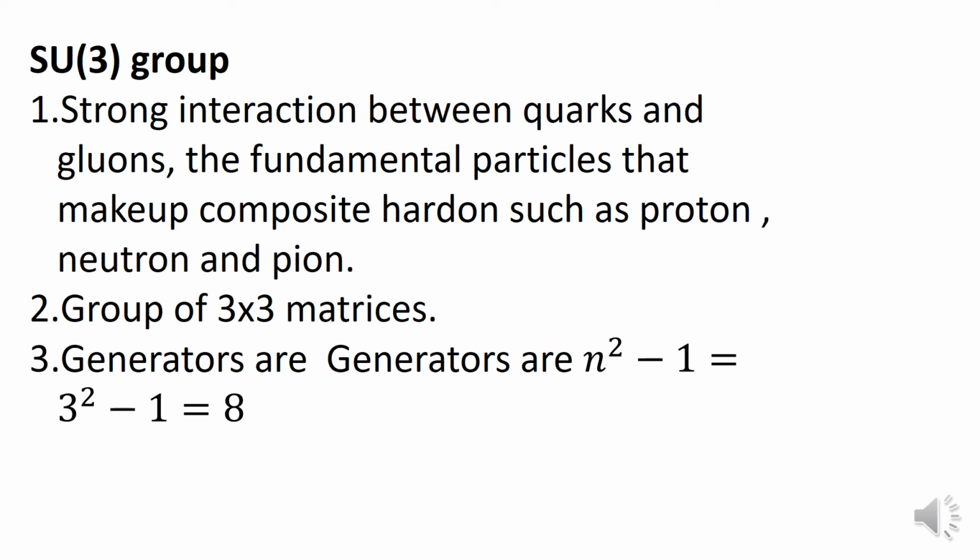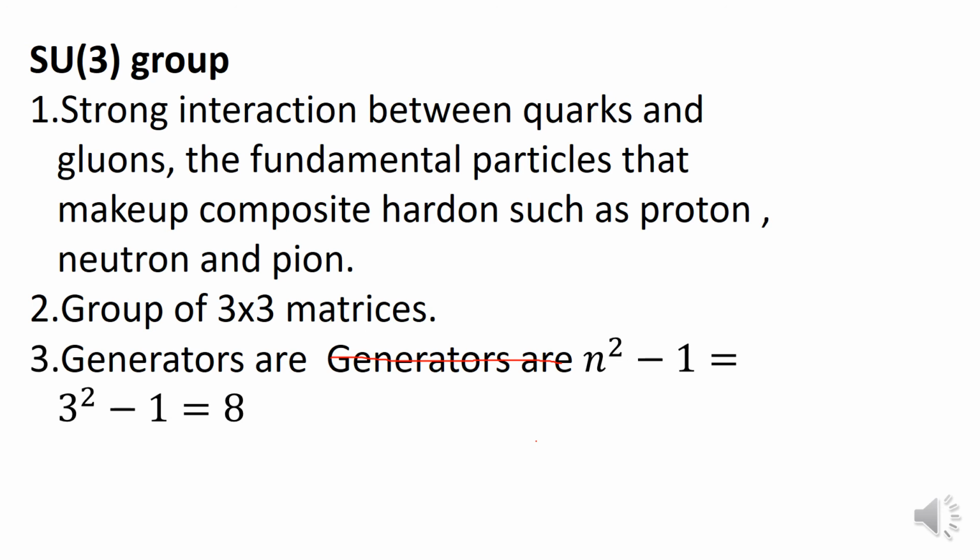So 3 square minus 1, 3 square means 3 into 3, 9, minus 1, 8. So 8 will be the number of generators. So in this way, we can differentiate between SU(2) and SU(3). In this way, we can discuss SU(2) and SU(3).